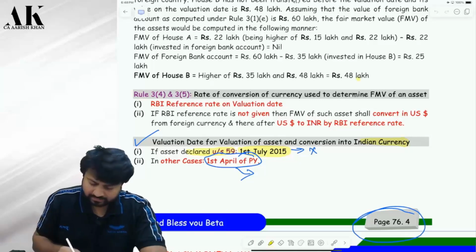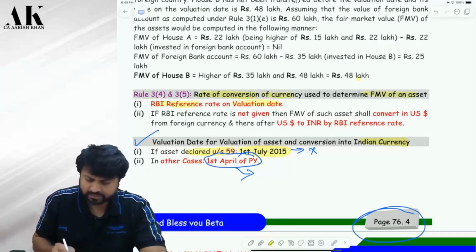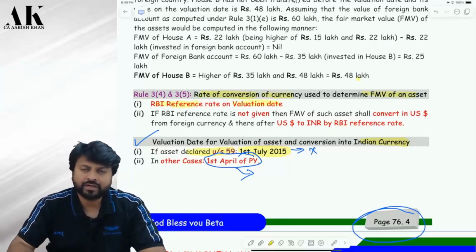INR. So for conversion of foreign currency into Indian currency, you will use the RBI reference rate on the valuation date. Which rate will you take? The RBI reference rate on the valuation date. And what is our valuation date? Our valuation date is 1st April, correct?